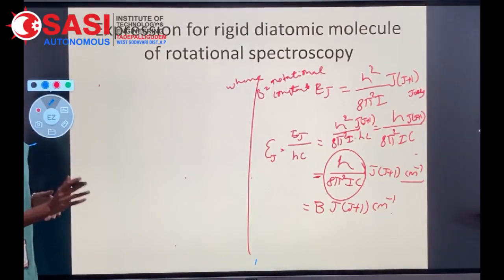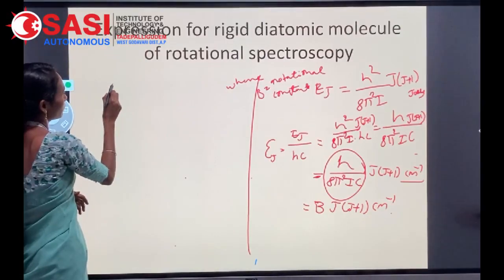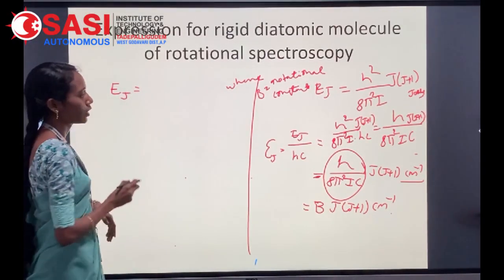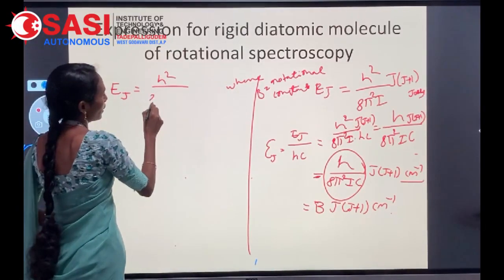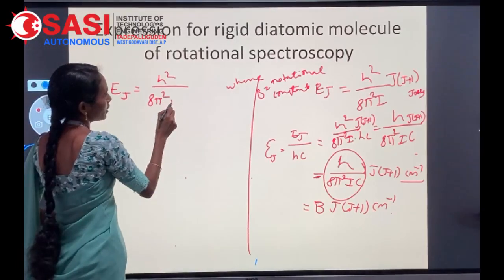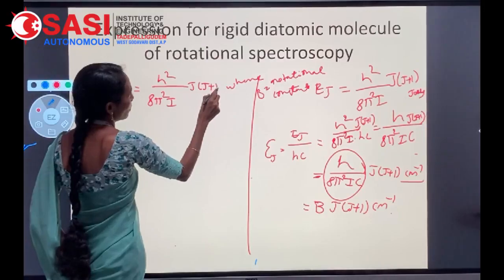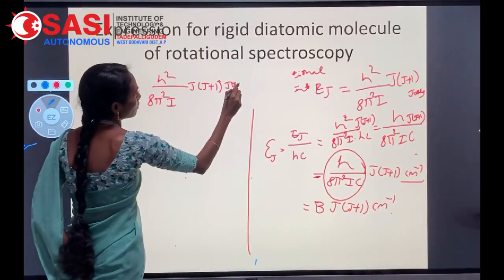Here the obtained equations are: EJ equal to h square by 8 pi square I J into J plus 1 joules.